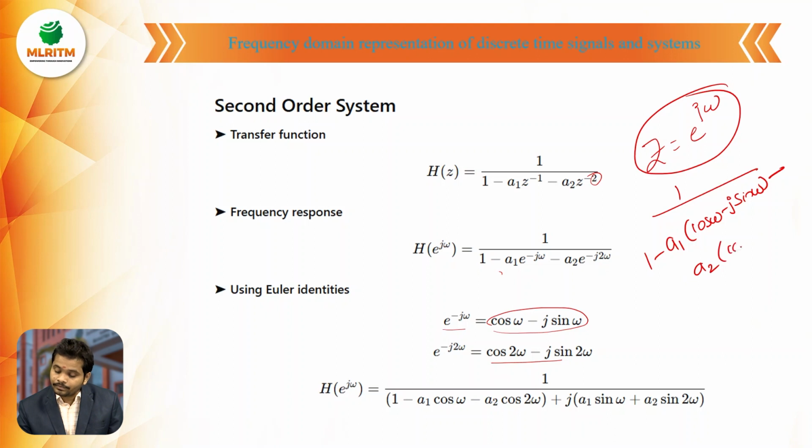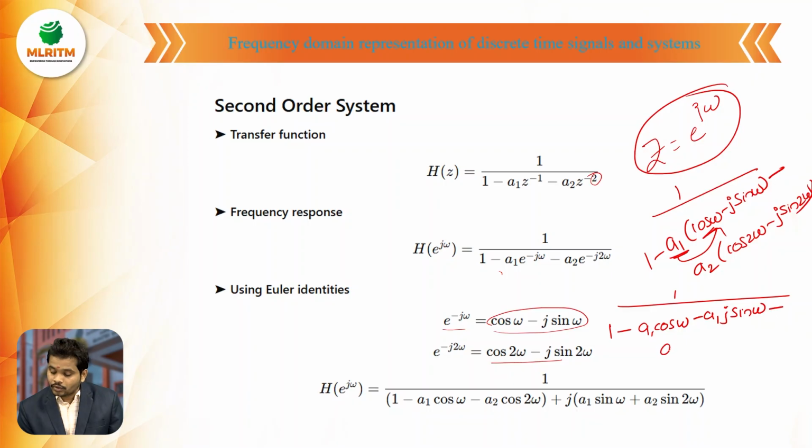cos 2 omega minus j sin 2 omega. So we have 1 by 1 minus, and I am multiplying this a1 inside the brackets: a1 cos omega minus a1 j sin omega. Similarly, minus a2 cos 2 omega minus a2 j sin 2 omega. We got this expression just by multiplying these terms.